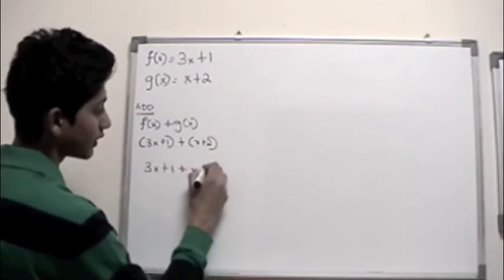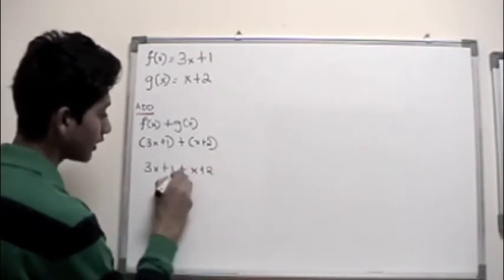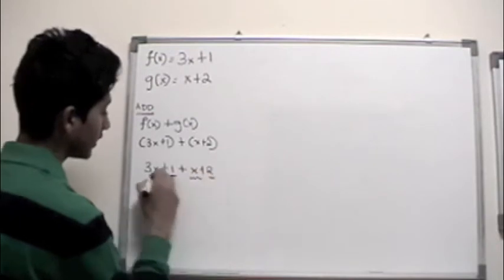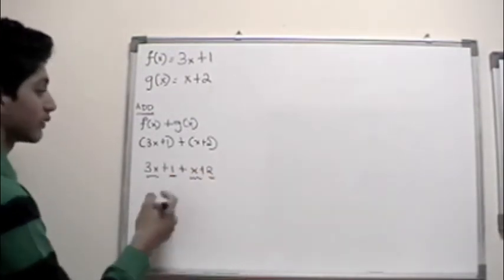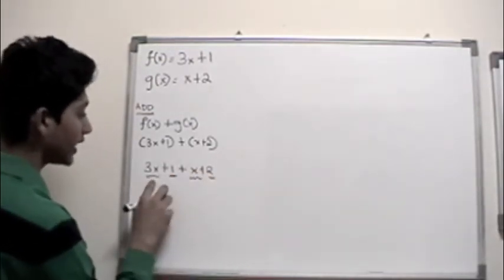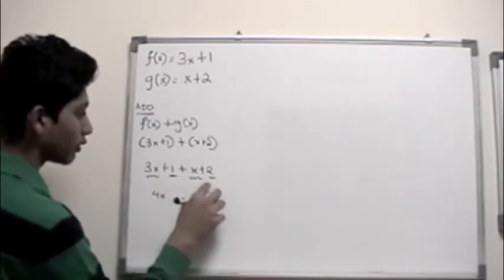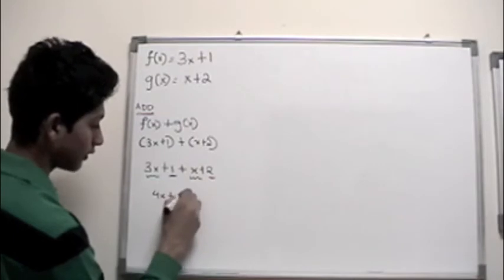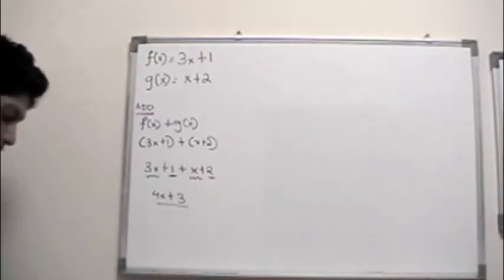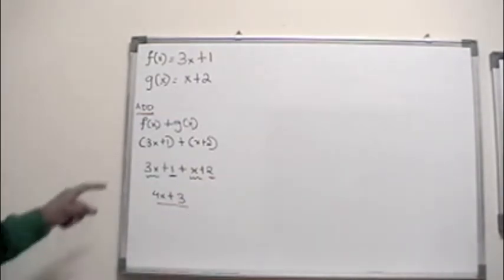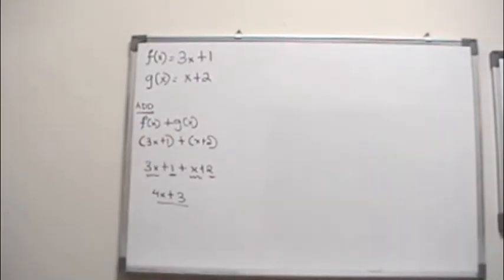x plus 2. Now you can spot the like terms here and here. So simply combine them. That would be 3x plus x, which becomes 4x. Now plus 1 plus 2, that would become 3. So this is the function when you add f of x plus g of x.